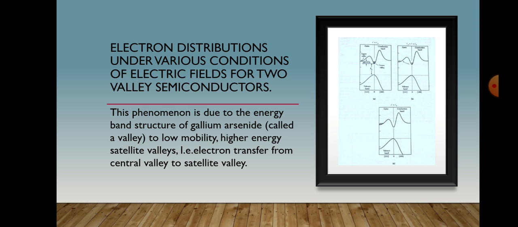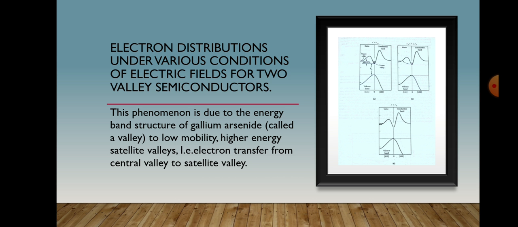For simplicity, we make the following assignments for the electron concentrations in various ranges of electric field values. The field is low and all electrons remain in the lower valley. In the figure which we have shown over here, the field is higher, so some electrons gain sufficient energies from the field to move to the higher valley. The field is high enough to transfer all electrons to the higher valley.